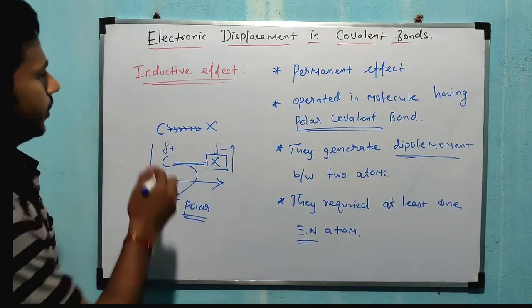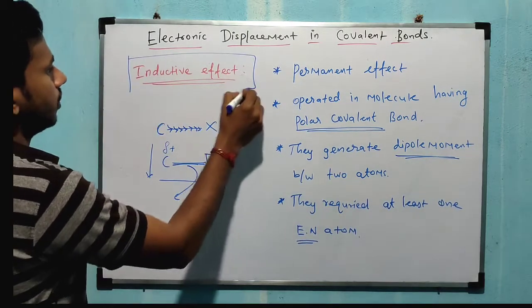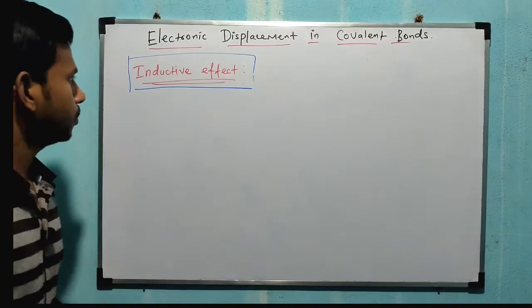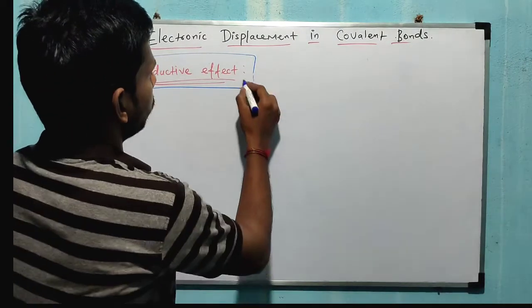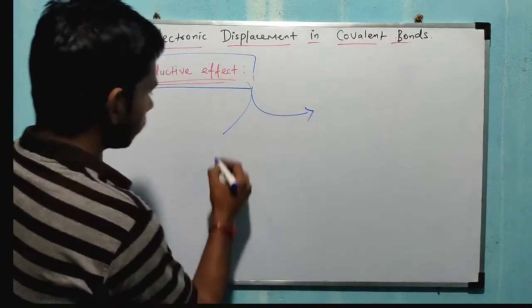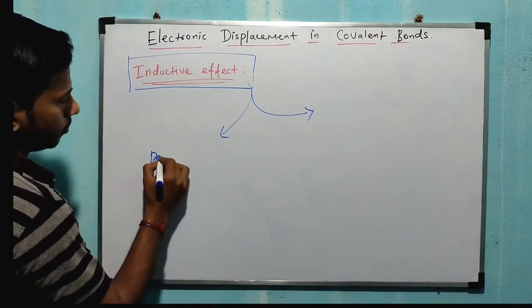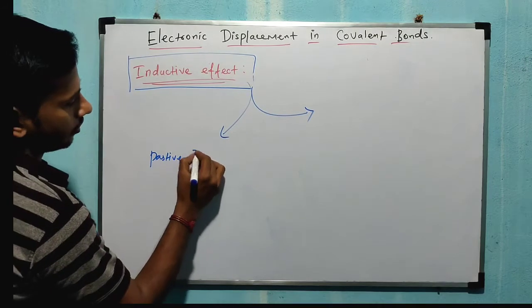The inductive effect is further classified into two types: positive inductive effect and negative inductive effect.